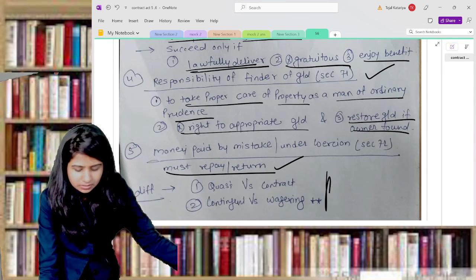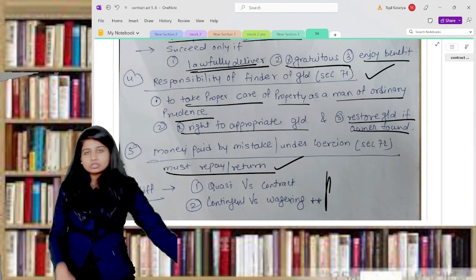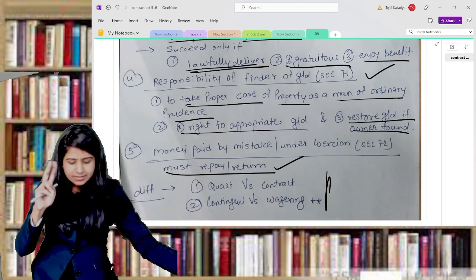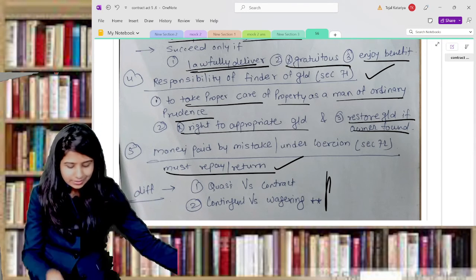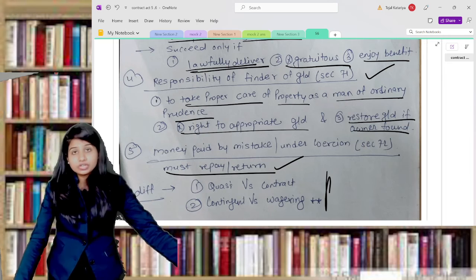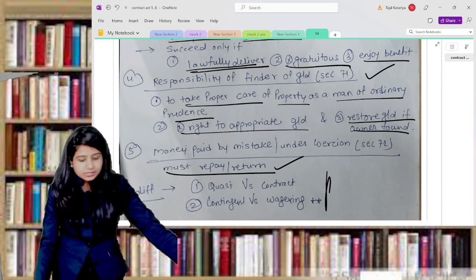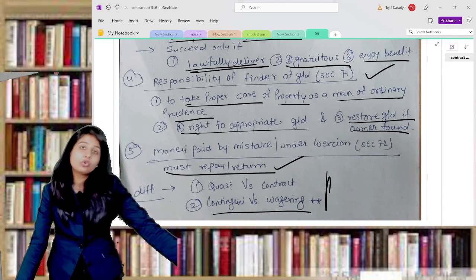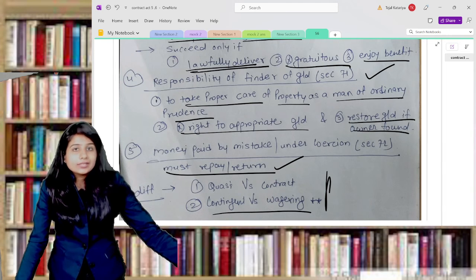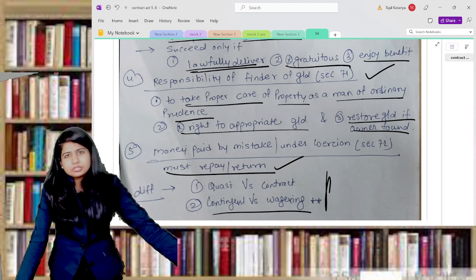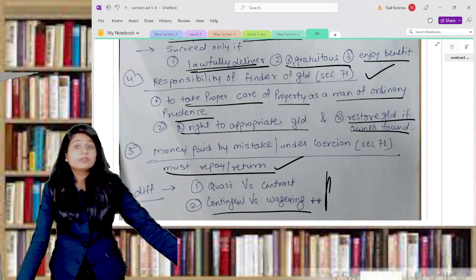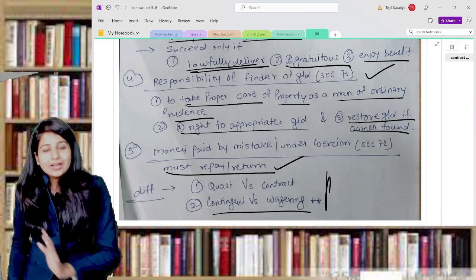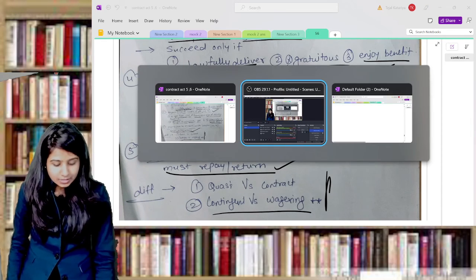There are 2 differentiation points also, quasi contract versus normal contract, and the second differentiation is quasi versus wagering contract. They are quite important, specifically wagering and contingent. Just go through all the points once so that this much is sufficient from your examination perspective for revision session. This is all about unit number 6.